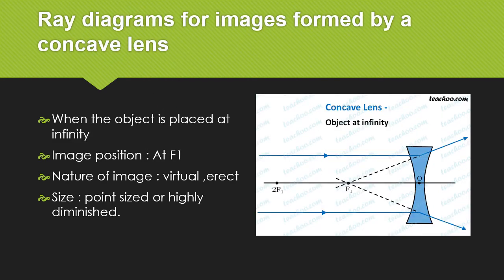Ray diagrams for images formed by a concave lens. When object is placed at infinity, image position at F1. Nature of image, virtual and erect. Size, point sized or highly diminished.